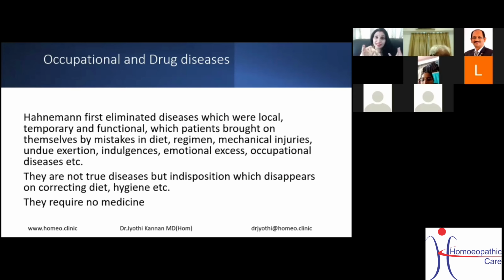So the first category which he removed from such big, unsystemized data was that of occupational and drug diseases. Hahnemann first eliminated the diseases which were local, temporary, and functional. Functional means just symptoms but no structural abnormalities. These are diseases which patients brought upon themselves by mistakes in diet, regimen, mechanical injuries, undue exertion, indulgences, emotional excess, occupational diseases, etc.